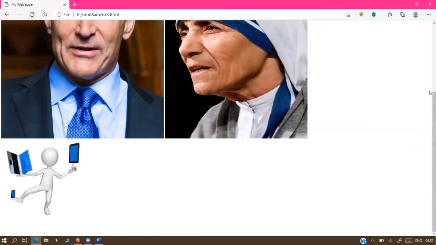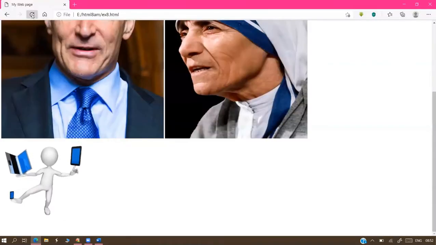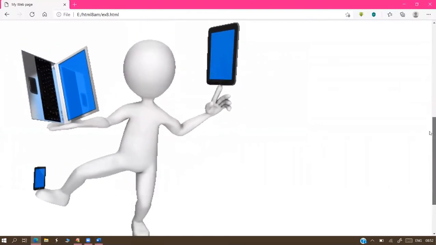Observe the image size. Same size available. Observe, height and width are both exactly the same. Why is the height reduced? Think logically. What did we change here? Width only we changed, na? Before this, see that. You have big height, a lot of height available, a lot of width available.